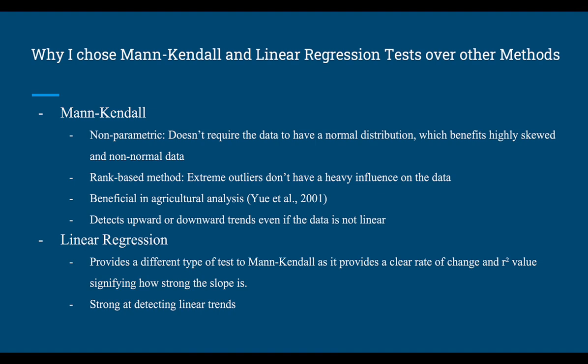I chose the Mann-Kendall and the linear regression test to test the magnitude of these trends because the Mann-Kendall is a non-parametric method that doesn't require the data to have normal distribution, which benefits highly skewed and non-normal data, kind of like this data set where there's a lot of missing data. It's also a rank-based method, with extreme outliers not having a heavy influence on the data, and this method has been proven to be very beneficial for agricultural analysis. I also chose linear regression because it provides a clear rate of change and R squared value, signifying how strong that rate of change is, and it is very strong at detecting linear trends.